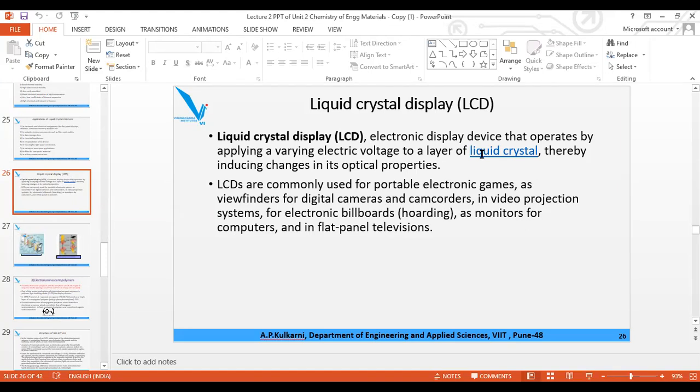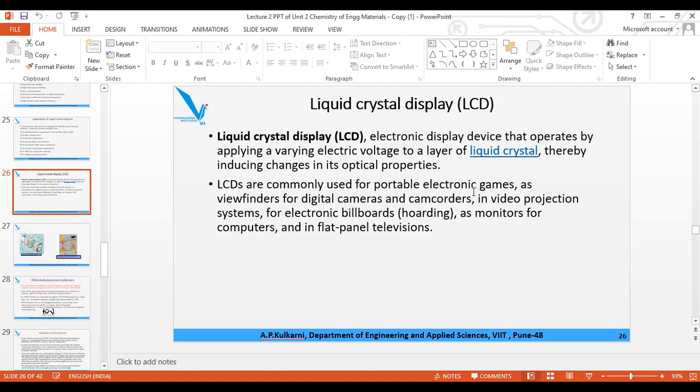It is used for electronic games, as viewfinders, for digital cameras, etc. These are the applications you are supposed to prepare. So in the electronic devices, they are used after applying the voltage to the layers of liquid crystal, inducing changes in their optical properties.